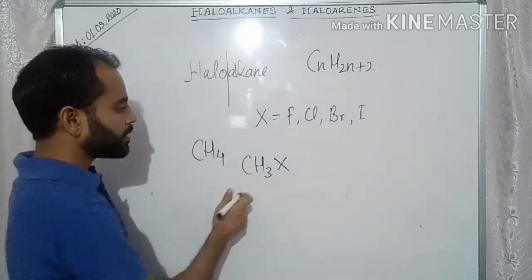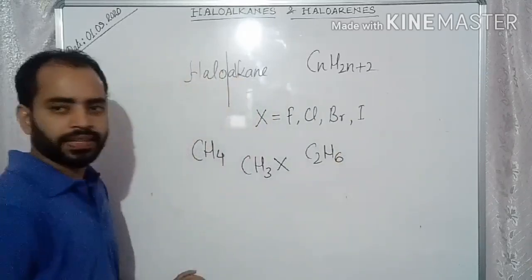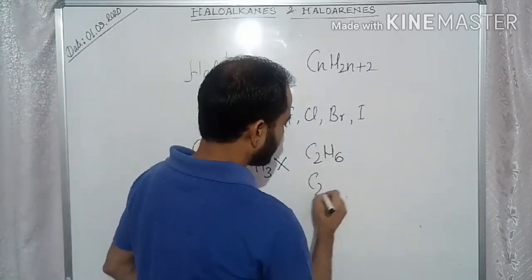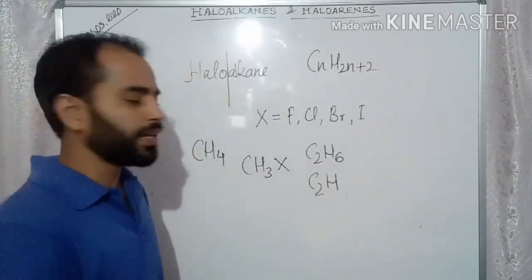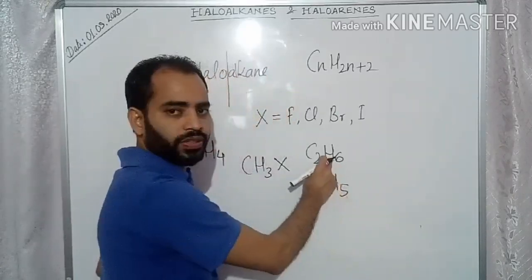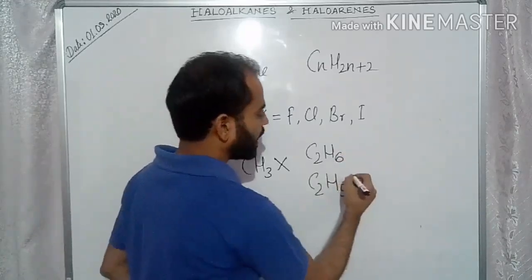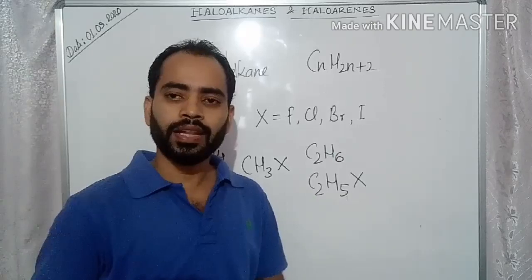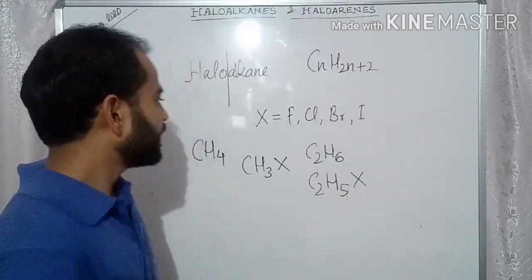Is it clear? Similarly, suppose you have C2H6, that is ethane. From this alkane, if one of the hydrogens is replaced by any halogen, so one hydrogen reduces, that is H5, and this hydrogen is replaced by halogen, that is alkyl halide or haloalkane. Hope it is clear to everyone.